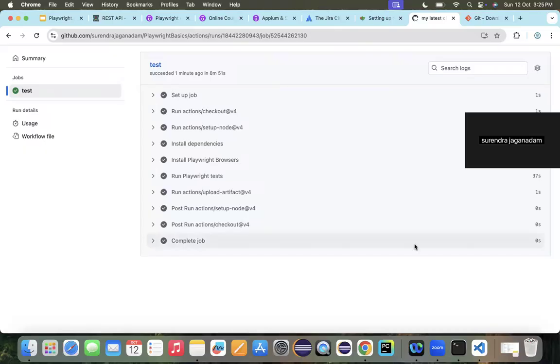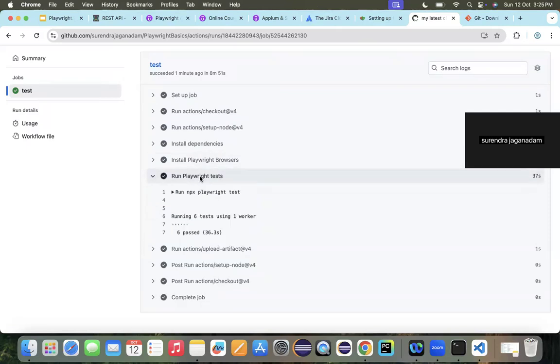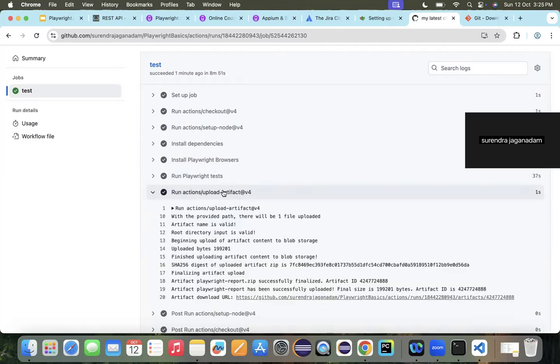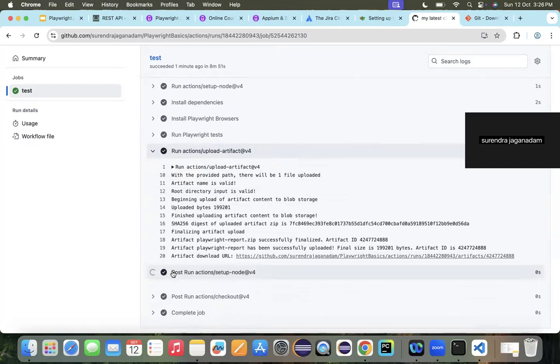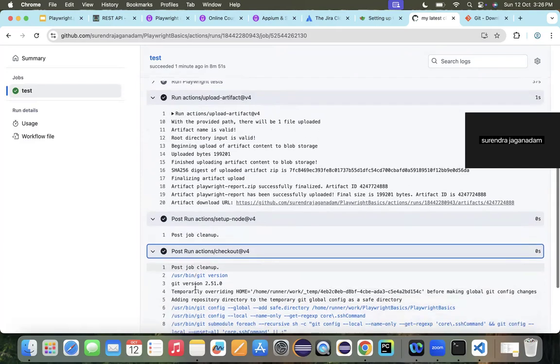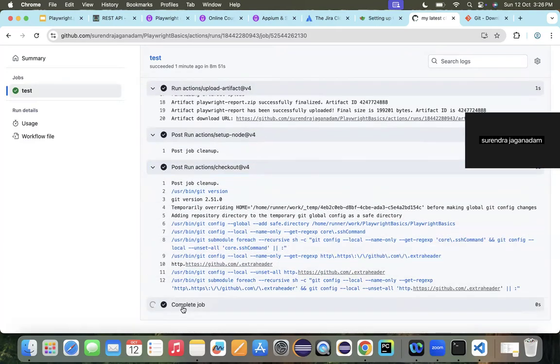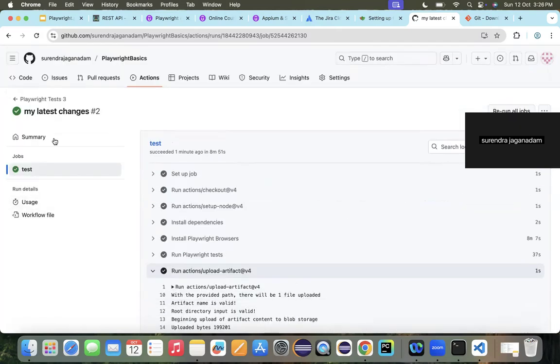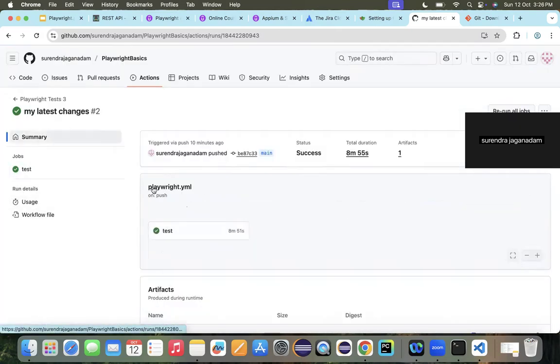Yeah, guys. So the installation is completed, and if you observe right now, the installation action got a tick mark, and of course the run Playwright test step also executed successfully, showing that six different tests got executed. After that, in the post actions, the artifacts got uploaded, which means the report we specified got generated. And here you can check out the complete details. It says the job is completed, and every action is completed.